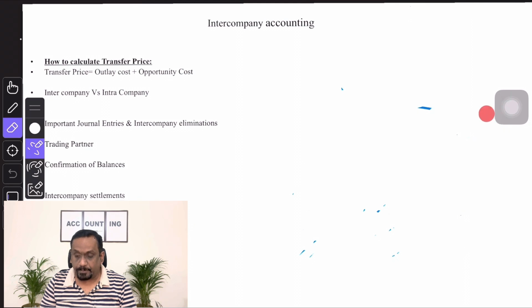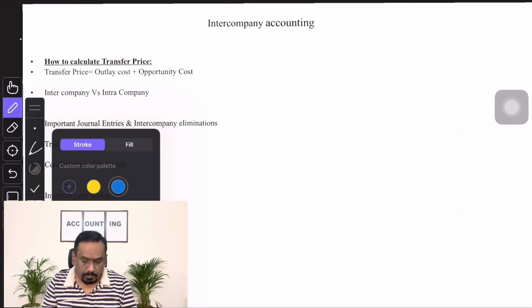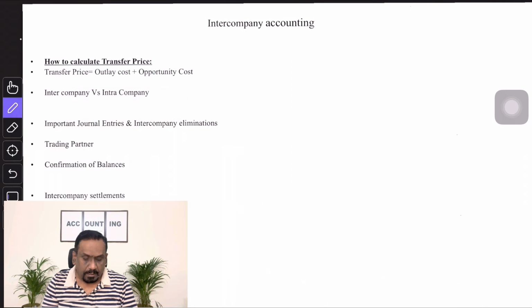For example, if I have a customer base of 1,000, every year or every half year or every quarter, what people generally do is send their customer account statements to the customer and say, hey customer, this is the balance in my books, this is the amount you are supposed to pay me, can you please confirm? Companies will send the statement of accounts to each customer.